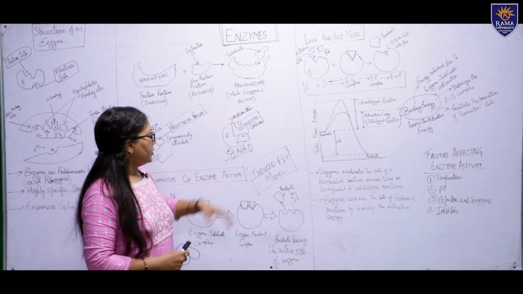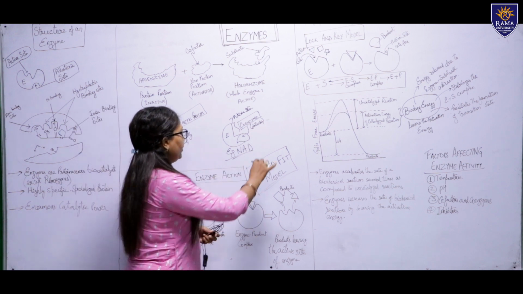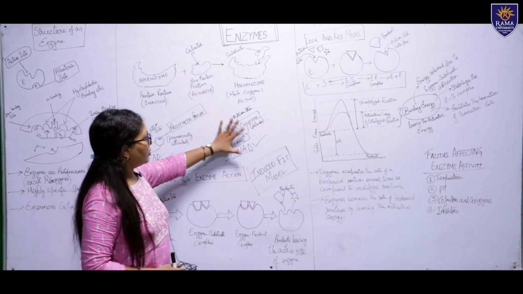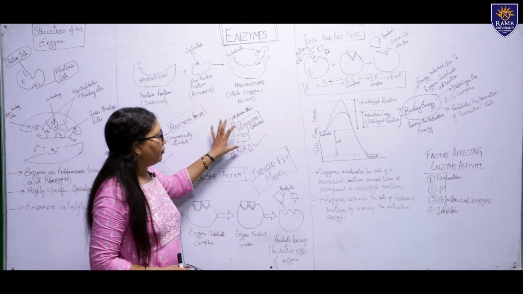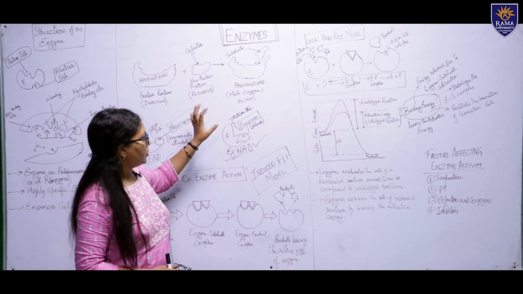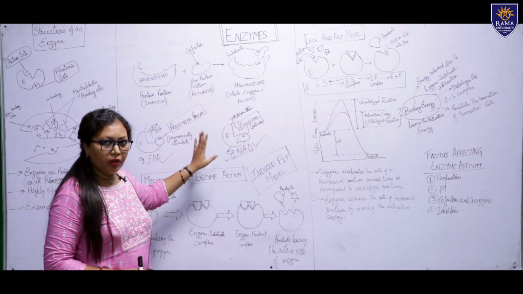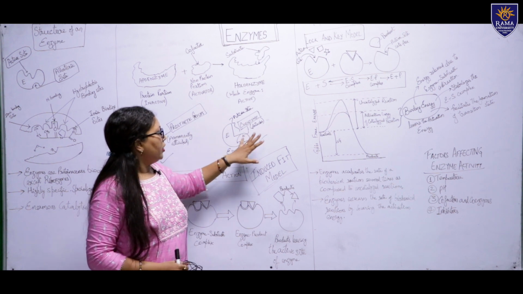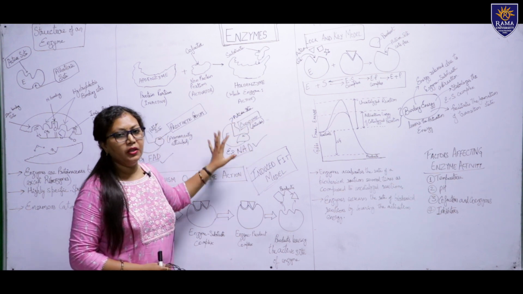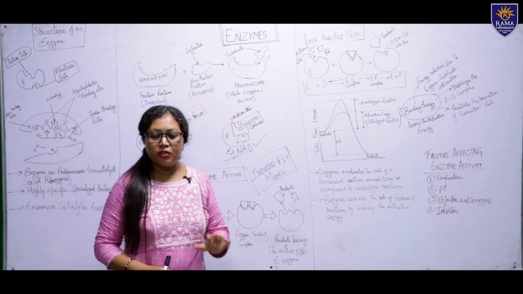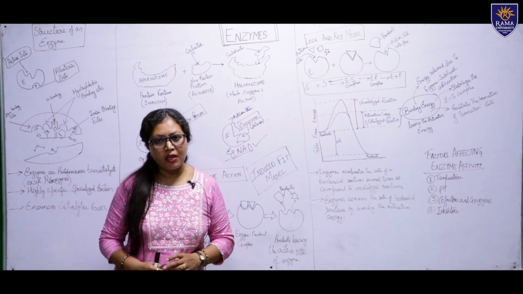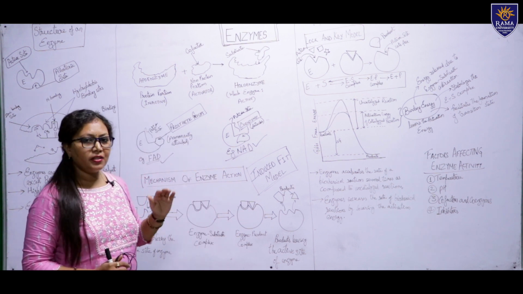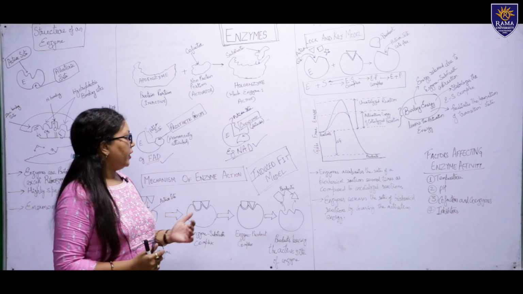A very good example is NAD, nicotinamide adenine dinucleotide. These are also attached along with the active site of the enzyme. So the substrate will only be able to bind with this enzyme molecule and get converted into the product with the presence of coenzyme. This happens with some of the enzymes. For some enzymes, the presence of coenzymes and prosthetic groups is very essential, as they are an integral part of that enzyme.